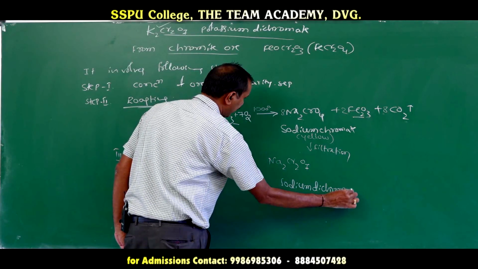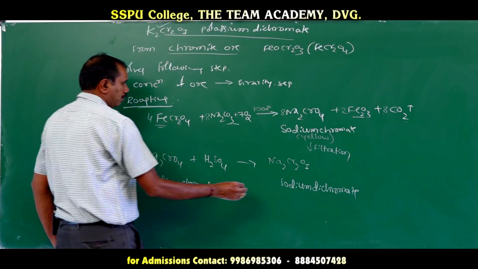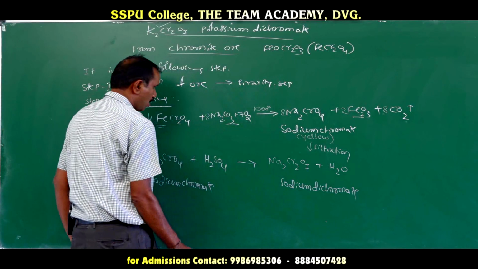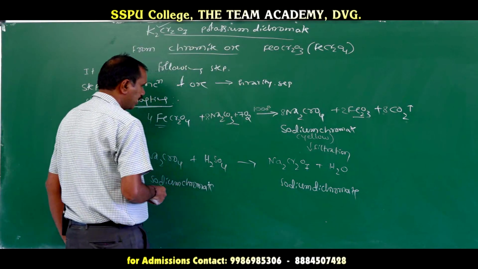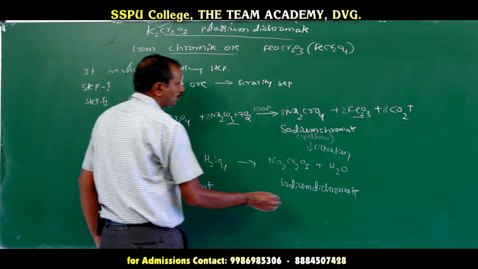Sodium chromate is converted to sodium dichromate. So plus H2O, and Na can be removed in the form of Na2SO4.